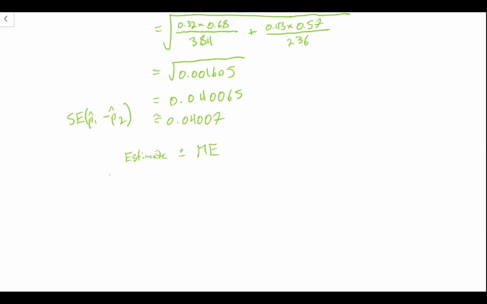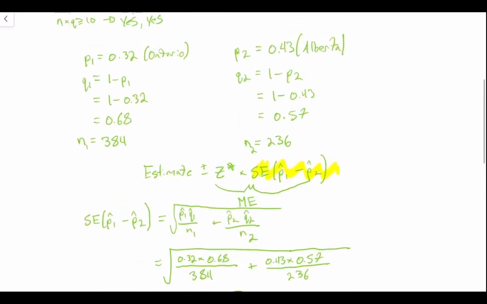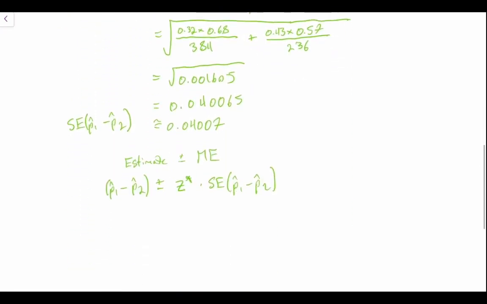Well, all we're going to do here is take P1 minus P2 plus or minus our Z star times our standard error of P hat 1 minus P hat 2. And technically these are our samples, so we'll put little hats on them to reflect that they're the proportion of our sample.